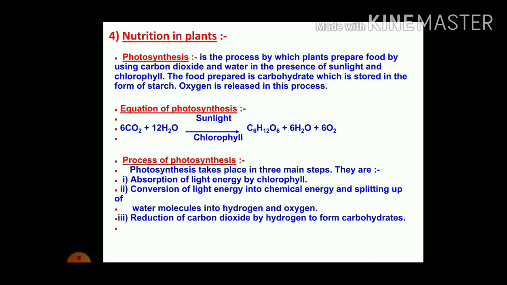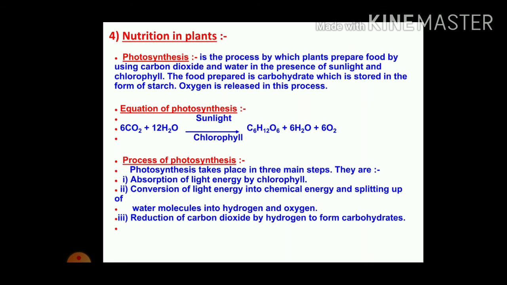Let us see the equation of photosynthesis. 6CO2 plus 12H2O in the presence of sunlight and chlorophyll gives C6H12O6 plus 6H2O plus 6O2. That is, carbon dioxide plus water in the presence of sunlight and chlorophyll gives glucose, water and oxygen.